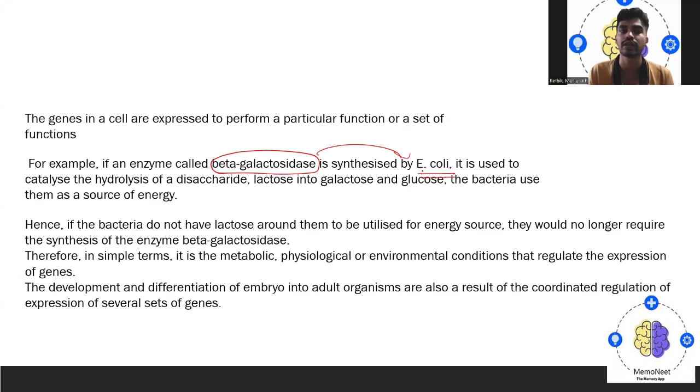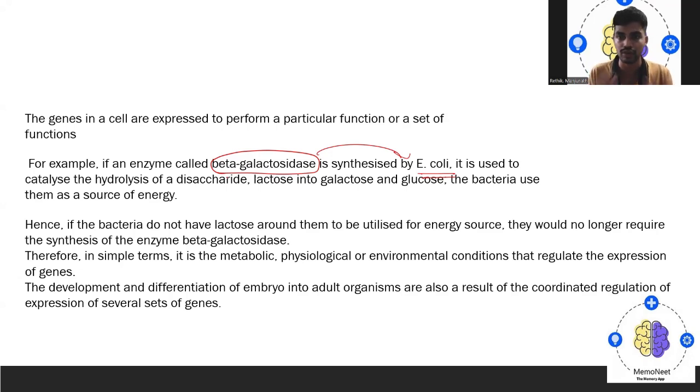It is used to catalyze the hydrolysis of the disaccharide lactose into galactose, and then later on into glucose.